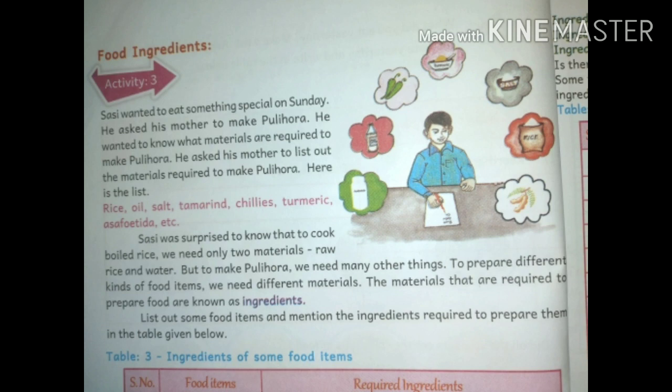The materials that are required to prepare food are known as ingredients. It is very important, children. The materials we are using for making the food are called ingredients. Understood?